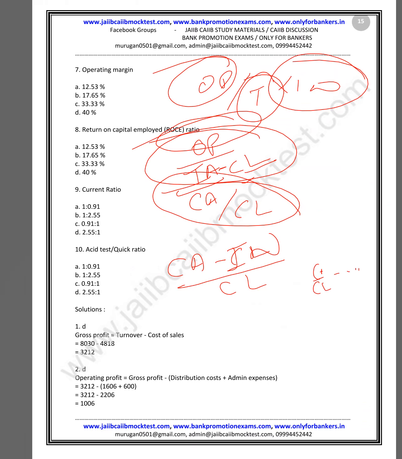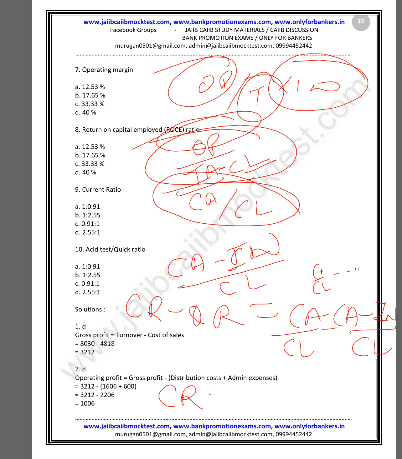What relation is there between current ratio and quick ratio? If you see, current ratio minus quick ratio is equal to current assets by current liability minus current assets minus inventory divided by current liability. If you cancel it out, current ratio minus quick ratio is equal to inventory over current liability.